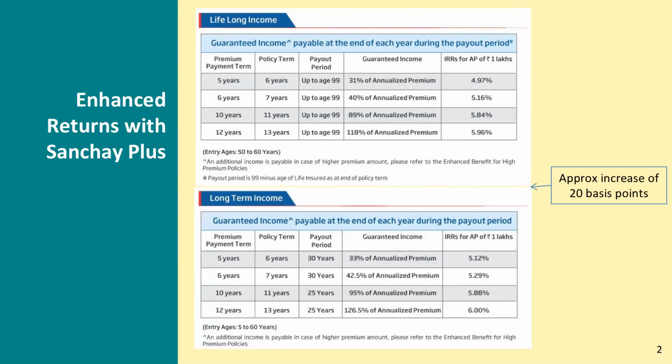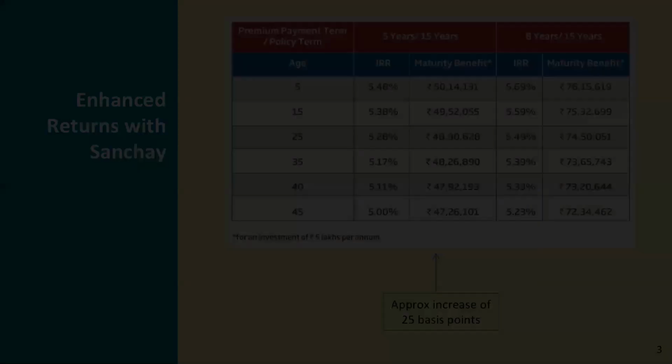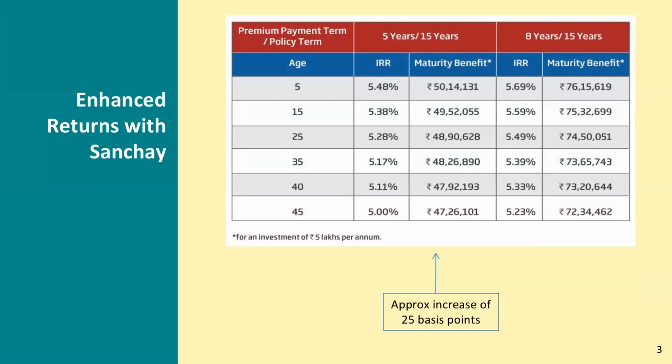Along with that, Piyush, if you can move to the next slide, there has also been an approximate 5 basis points increase for Sanchay. Earlier, the maturity returns were not that great. Now with Sanchay coming in, we are able to provide around 5.5% to 5.7% IRR with HDFC Life Sanchay. So now we have a wholesome product in our hands. Those who are looking for a guaranteed maturity, we have Sanchay with higher IRRs.